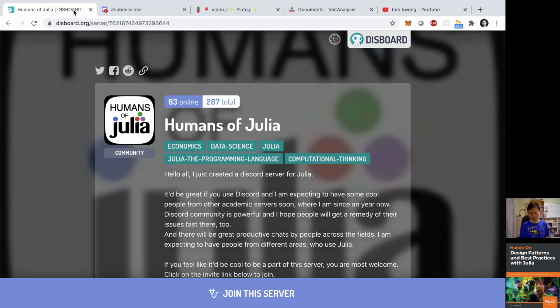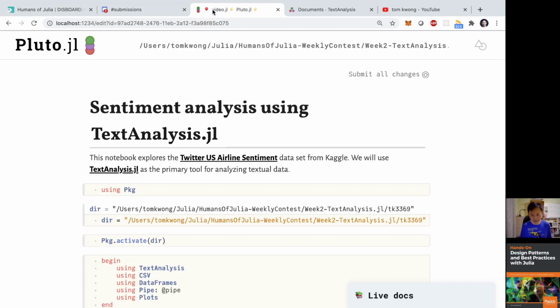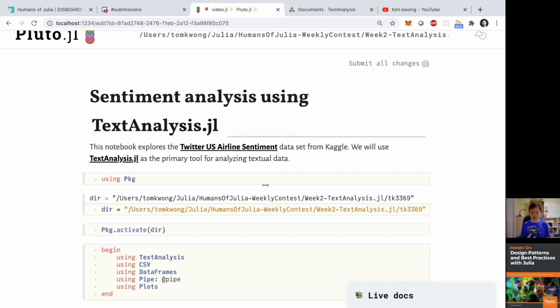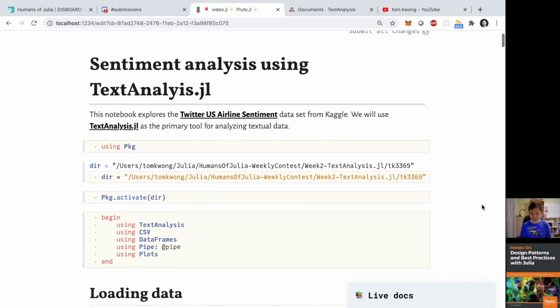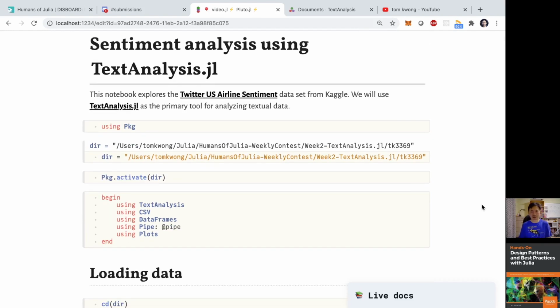This is week 2, and we're working on TextAnalysis.jl. Basically, anyone can use that package to do whatever they want with it. I happened to pick a data set from Kaggle. It contains data from Twitter related to US airline sentiment. This is my first project doing anything related to natural language processing, and I'm learning TextAnalysis.jl.